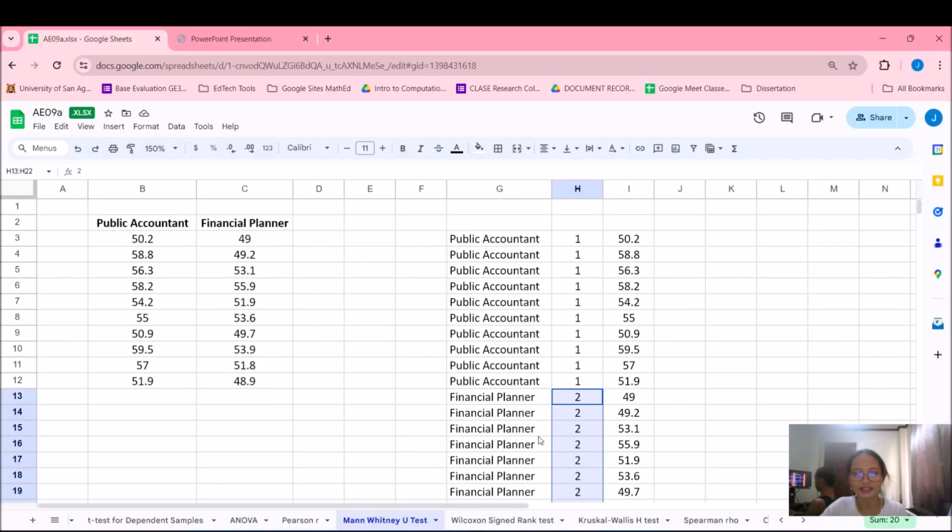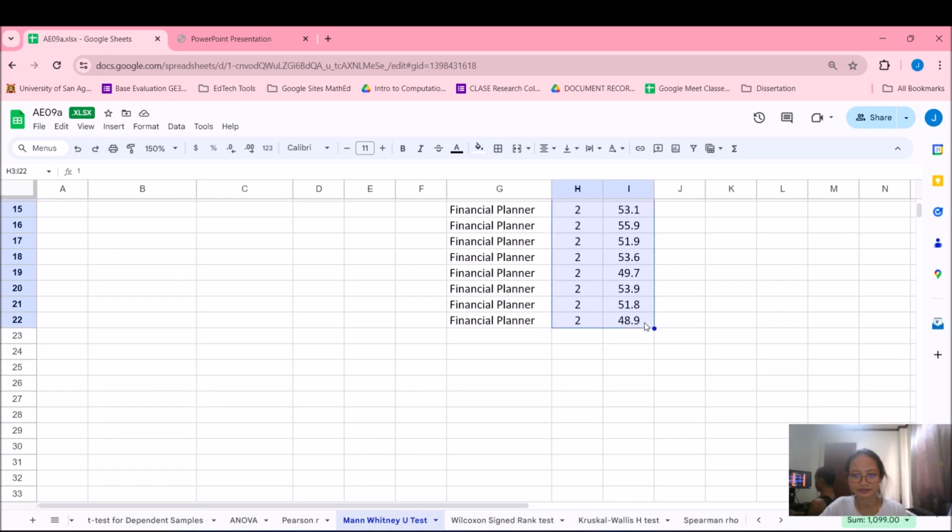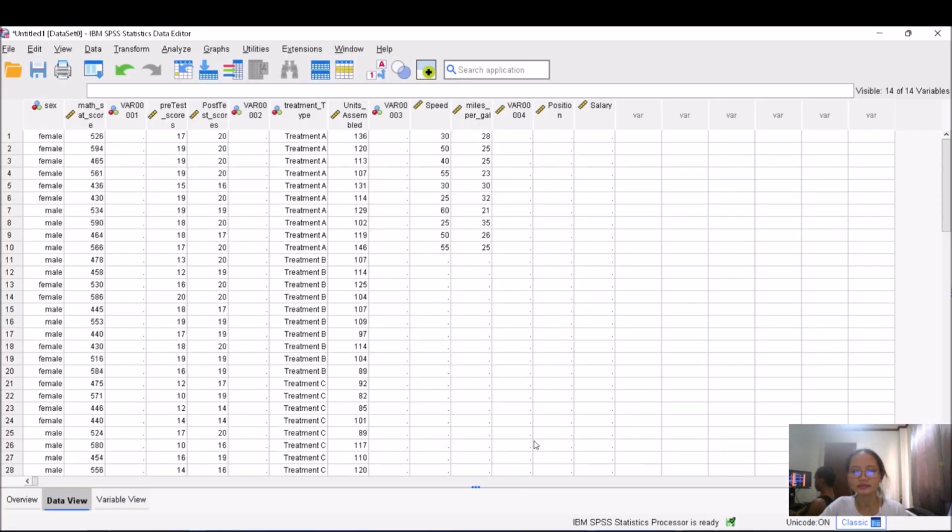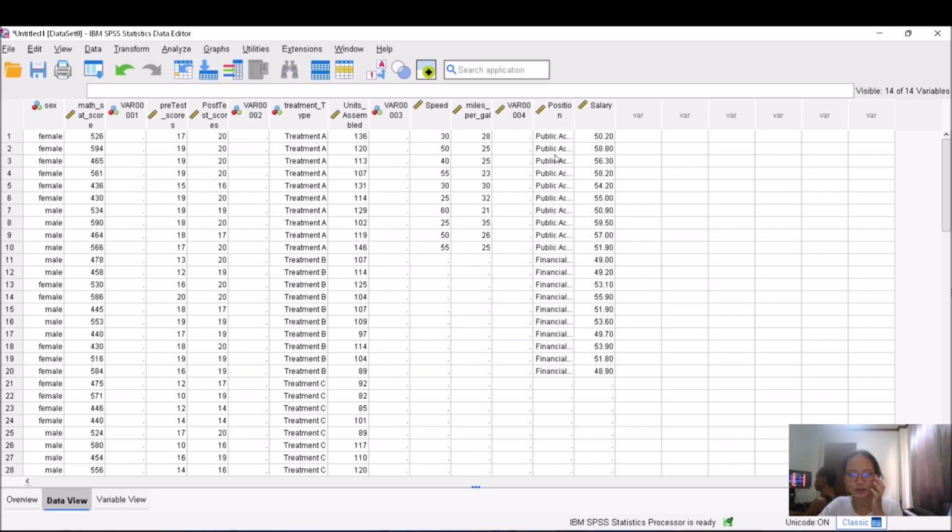Then you go to your data set, and you copy this one, and then you paste it here in your position and salary. So public accountant and financial planner, and you have 2 decimal places here indicated, right? So this is different compared to the previous examples.